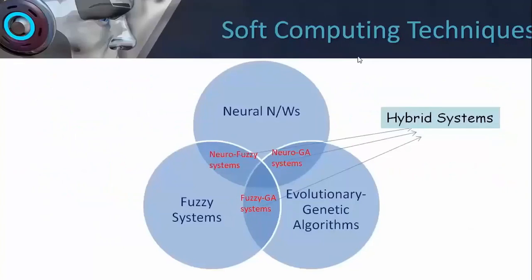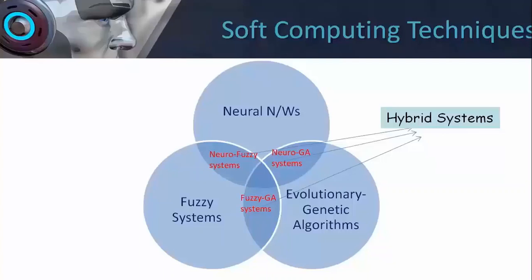Primarily, when we are talking about soft computing techniques, we refer to neural networks, fuzzy systems, and the evolutionary algorithms. In particular, in evolutionary, we are going to stick to genetic algorithms. Otherwise, it may encompass particle swarm optimization, ant colony optimization, flower pollination optimization, but we are going to talk about genetic algorithm in particular.